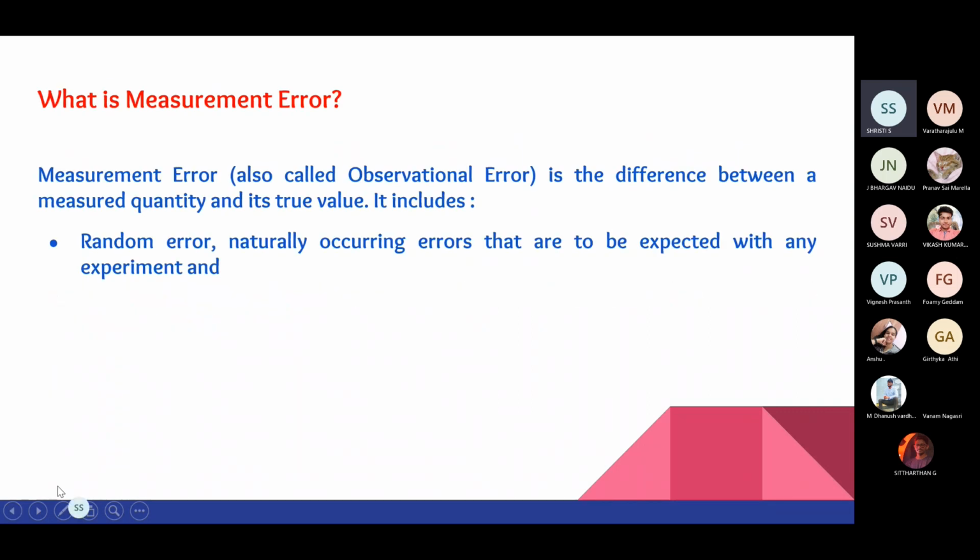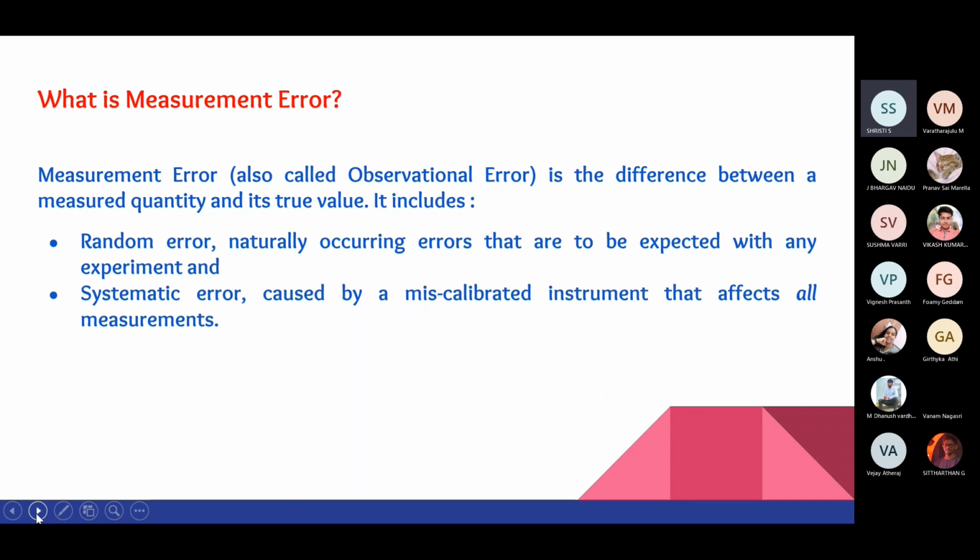So what is measurement error? Measurement error is the difference between the measured quantity and its true value. These are classified into random errors and systematic errors. Random errors are errors that occur naturally in any experiment. Let's look at it in a little more detail. And systematic error is caused by miscalibration of instruments, which affects the measurement.